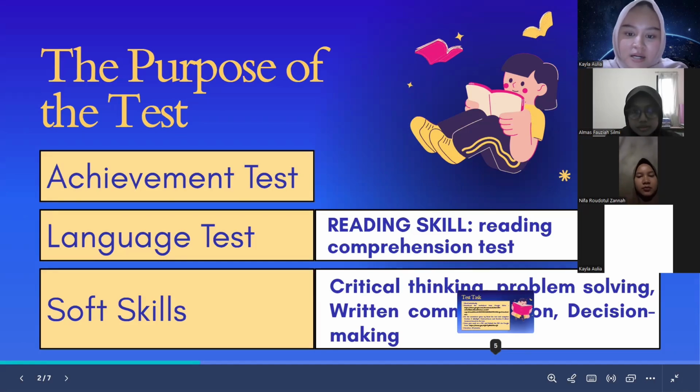Third, reading text also helps develop soft skills, including critical thinking, problem solving, written communication, and decision making. This purpose means that reading assessment is not only about understanding texts, but also about developing students' overall skills.